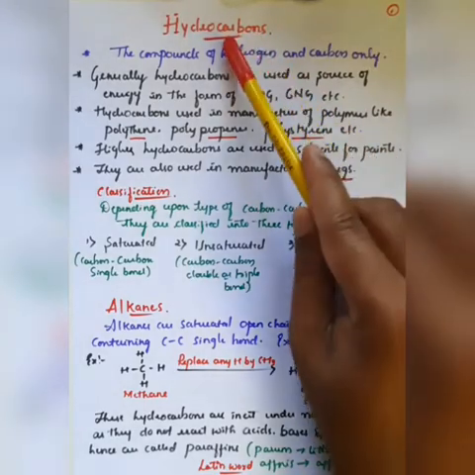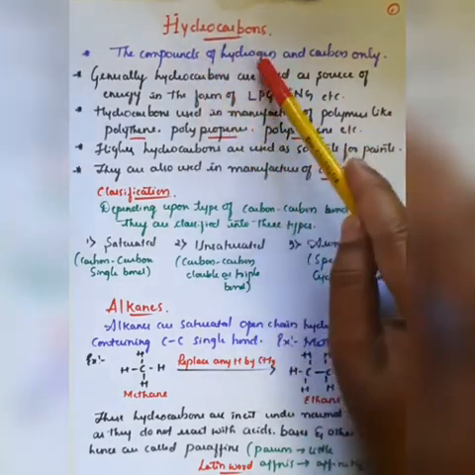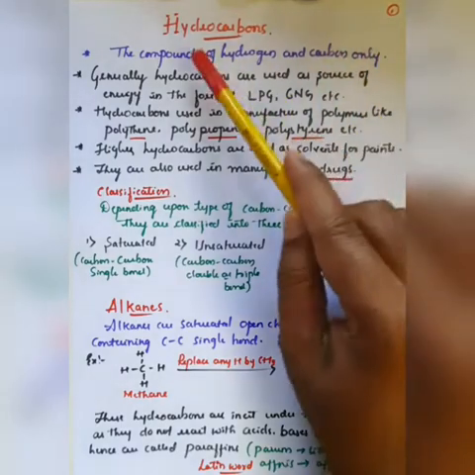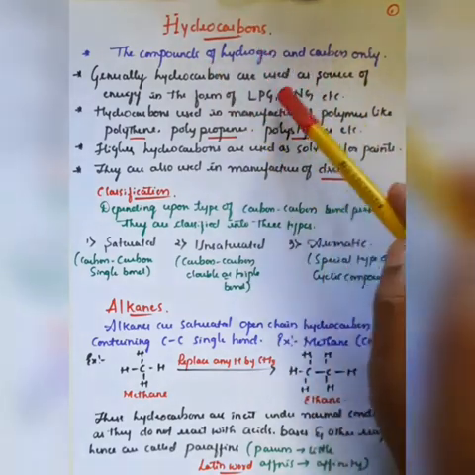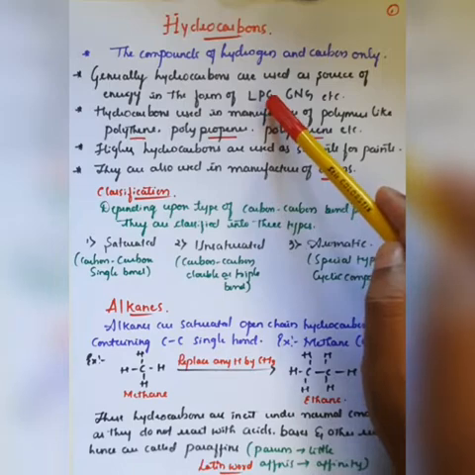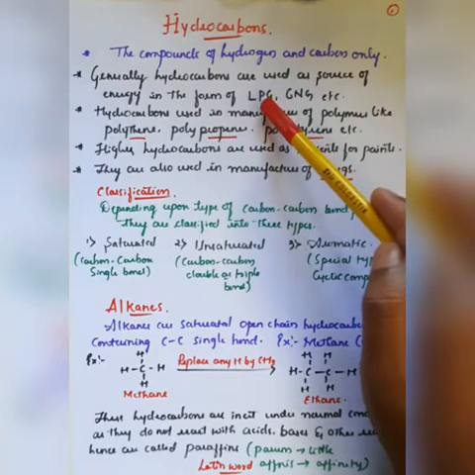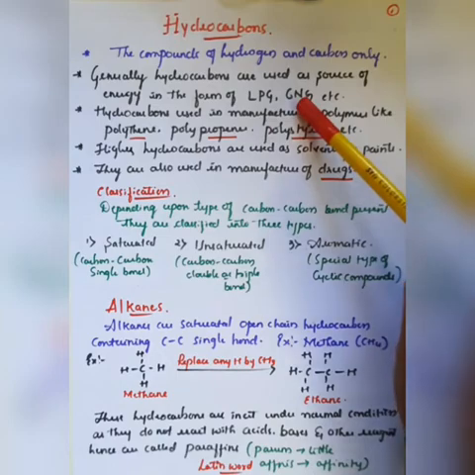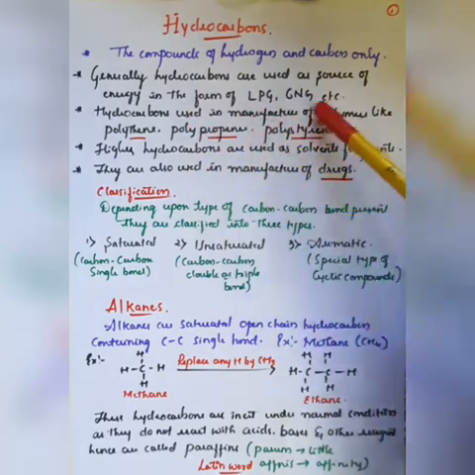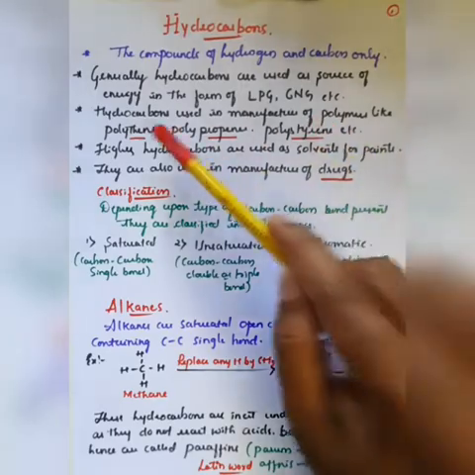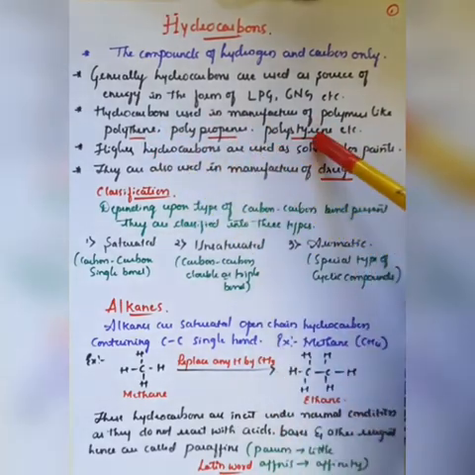So already we know that compounds of hydrogen and carbon only are generally called hydrocarbons, and they are used as a source in LPG, liquid petroleum gas, and CNG, compressed natural gas. Hydrocarbons are also used in the manufacture of polymers like polyethylene, polypropylene and polystyrene.